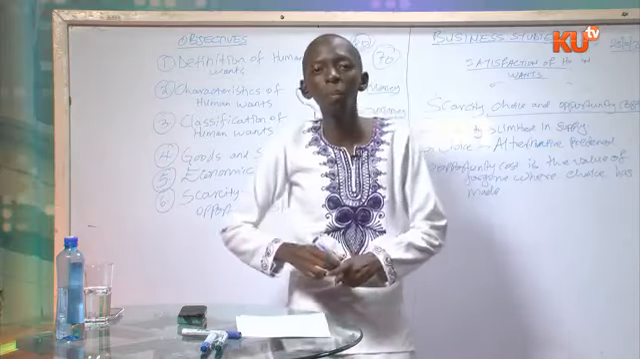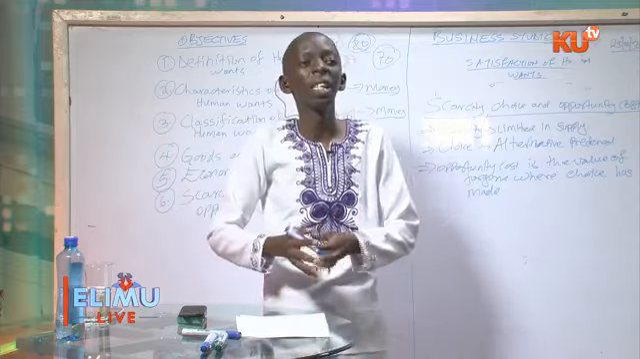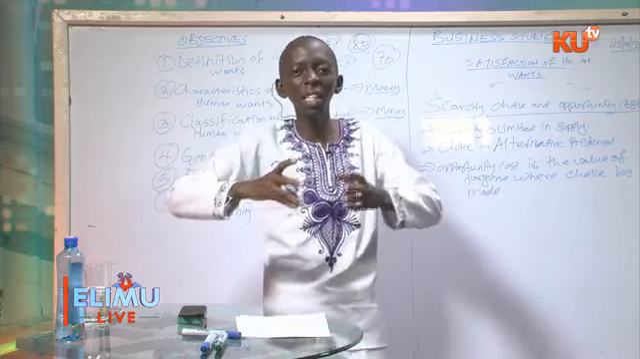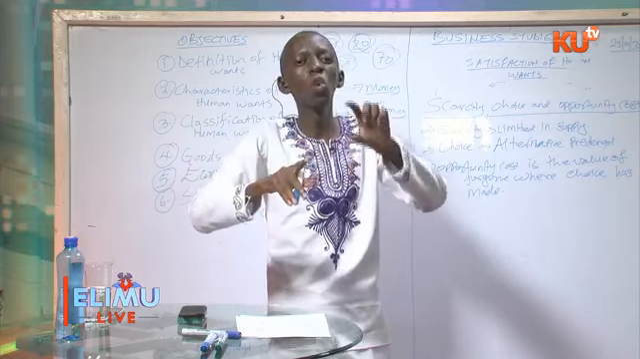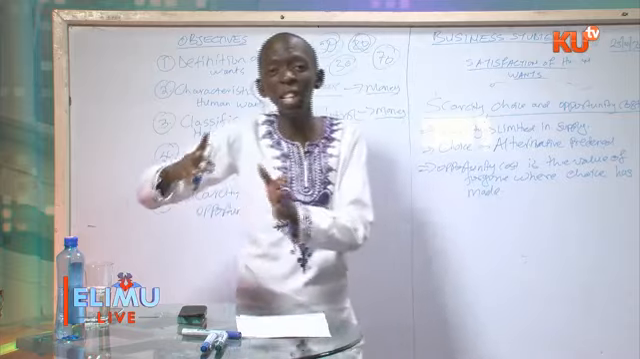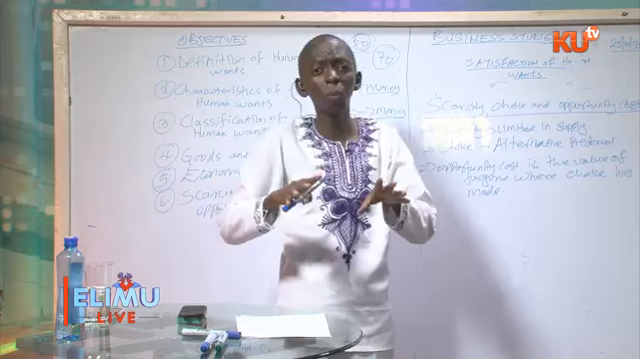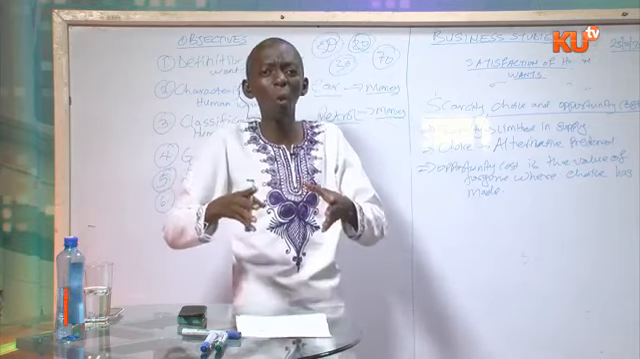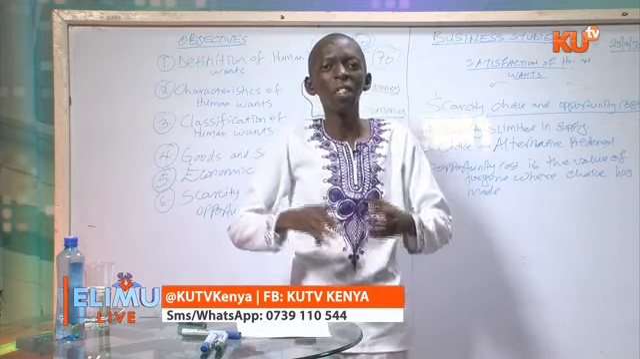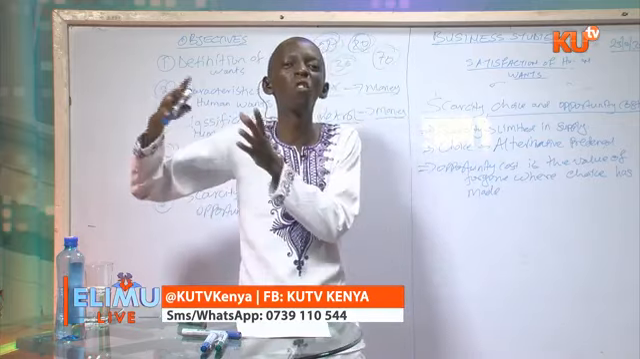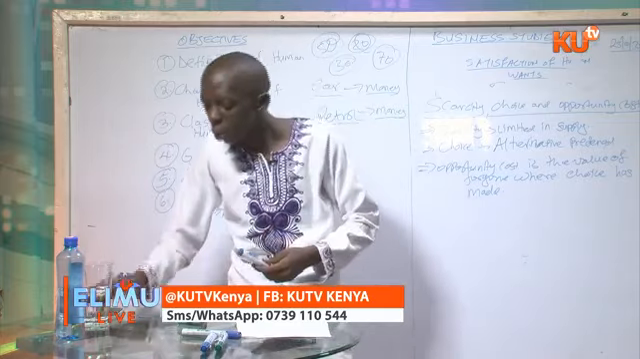So there is a relationship between scarcity, choice, and opportunity cost. Scarcity means resources are not enough to satisfy all your wants. Therefore, you must make a choice to satisfy some wants and forego others. To forego means to do away with. So, the value of the foregone alternative, the value of the want that you have not satisfied, is what we call opportunity cost.